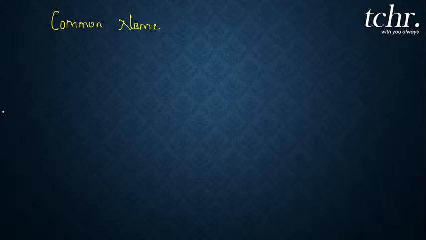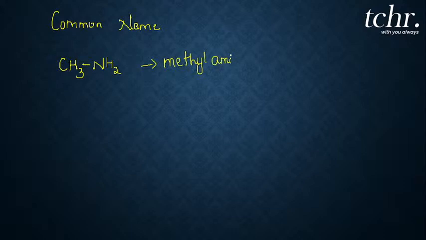Okay. For example, let me take a simple amine, that is CH3NH2, a primary amine. You know that I have replaced the hydrogen atom with a methyl group. So a simple way I can name this is methylamine. This is a simple way of representation in common name.